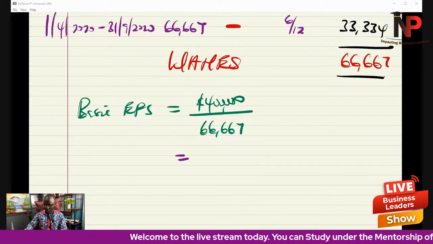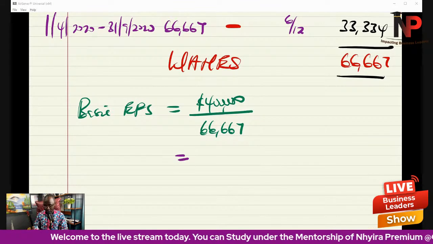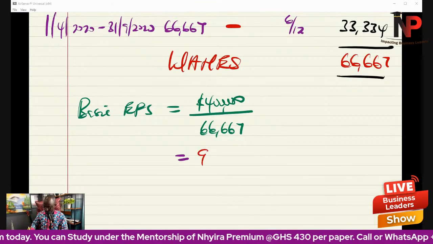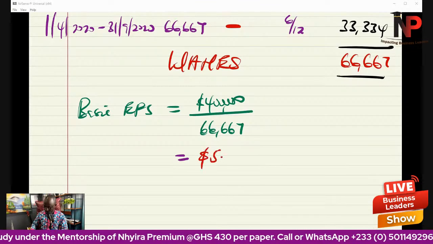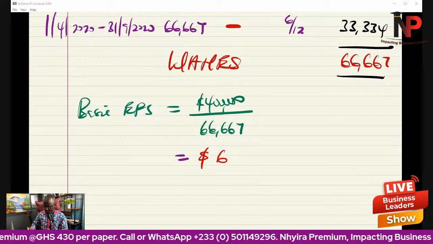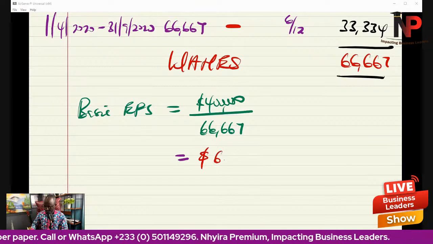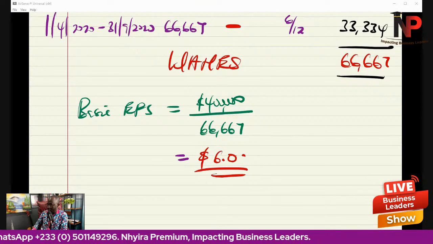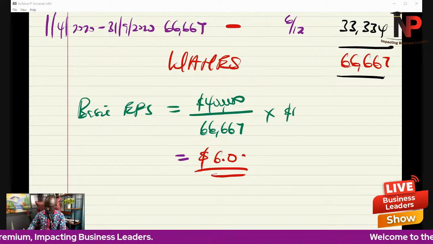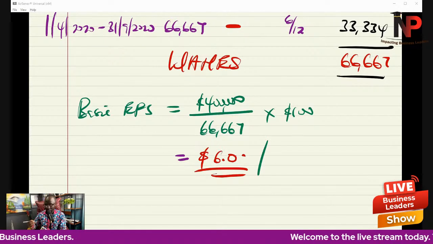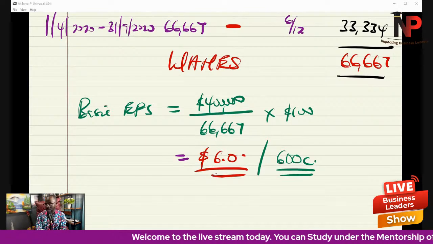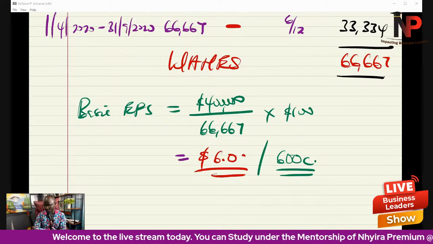That's $5.99, approximately around $6.0. But remember, we can multiply it by 100 so that we can get an answer in cents. Then it becomes 600 cents, in the smallest unit of the currency.